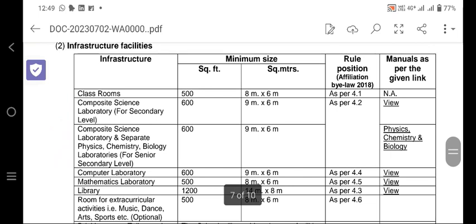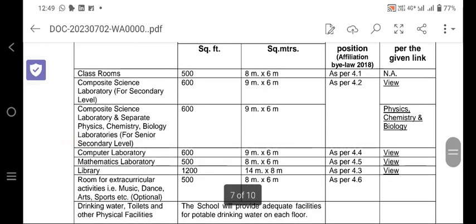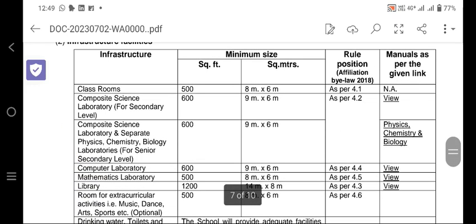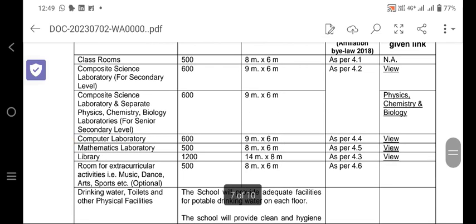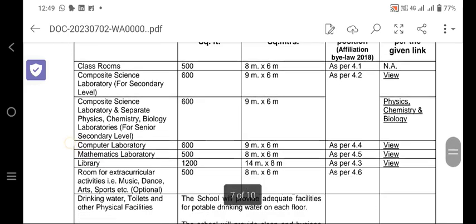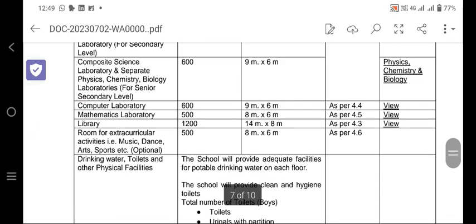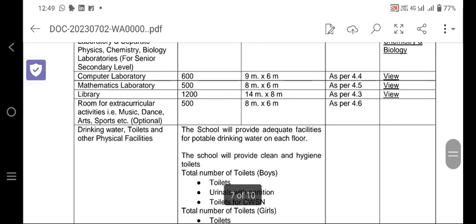Very important, the classroom. What will be the size of the classroom? It will be 500 square feet, that means 8 meters by 6 meters. Composite lab: what will be the composite lab? Minimum 600 square feet. Composite science laboratory, physics, chemistry, 600 square feet. Computer lab 600 square feet. Mathematics laboratory 500 square feet. Library, very important, 1200 square feet. Room for extracurricular activity 500 square feet.